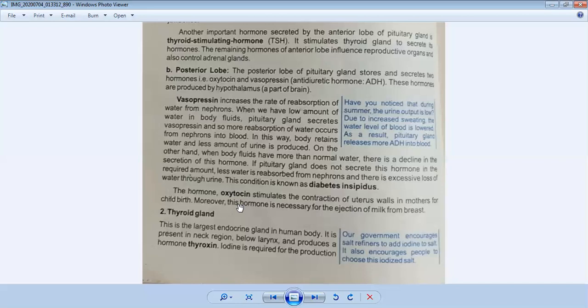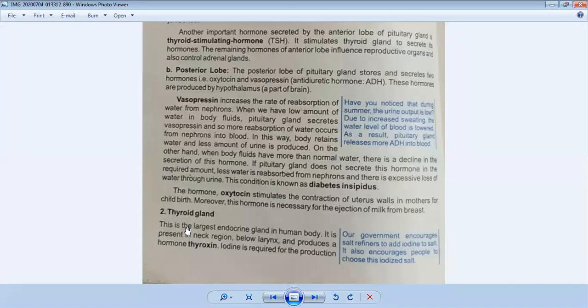Now we will discuss the next gland, which is called the thyroid gland. First, I will tell you the introduction of the thyroid gland. This is the largest endocrine gland. First of all, underline in your book: it is the largest endocrine gland in the human body, and it produces two hormones. First I will tell you its location. It is present in the neck region below the larynx, and it produces two hormones.